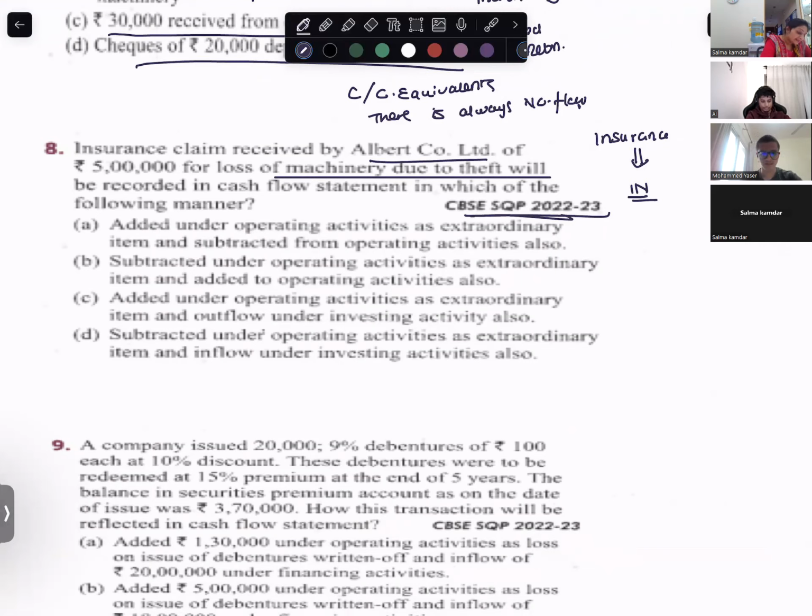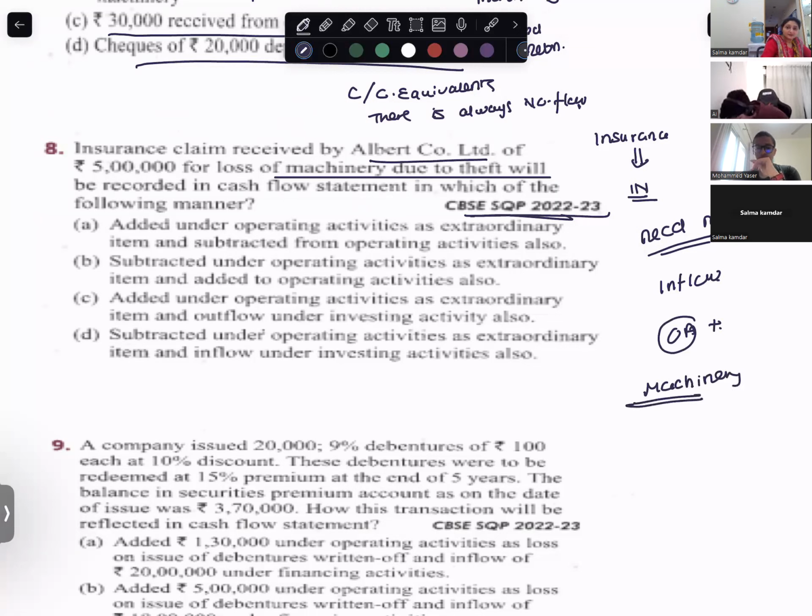Subtracted from operating activities. Now tell me one thing. You have received money, that means it is inflow. This is inflow, so it should be added to operating activities. Why operating activities? Because it is machinery. Machinery is needed for day-to-day operations.